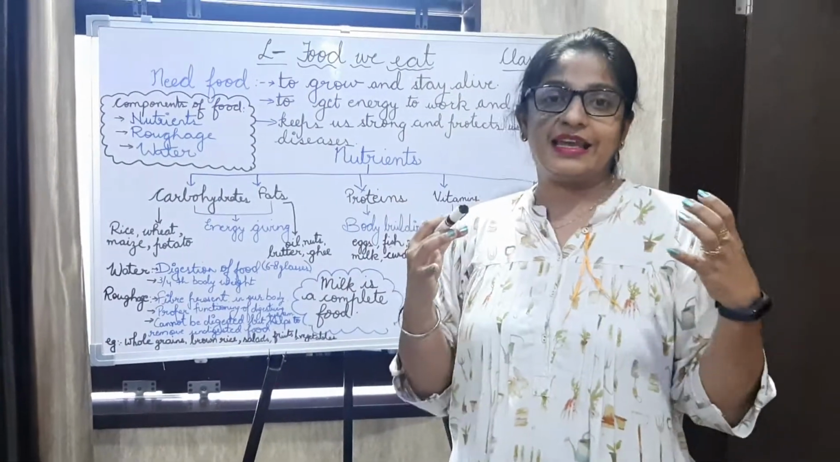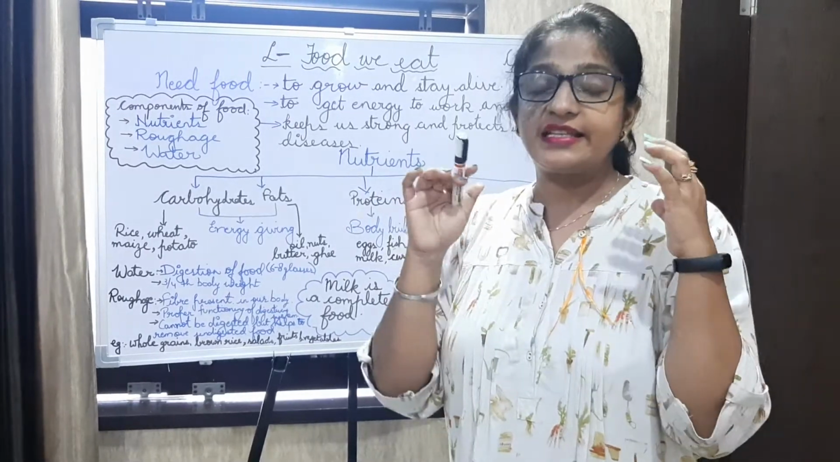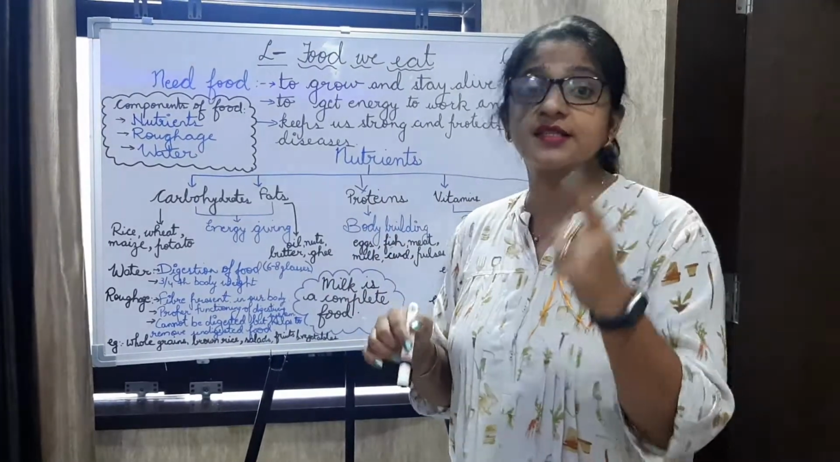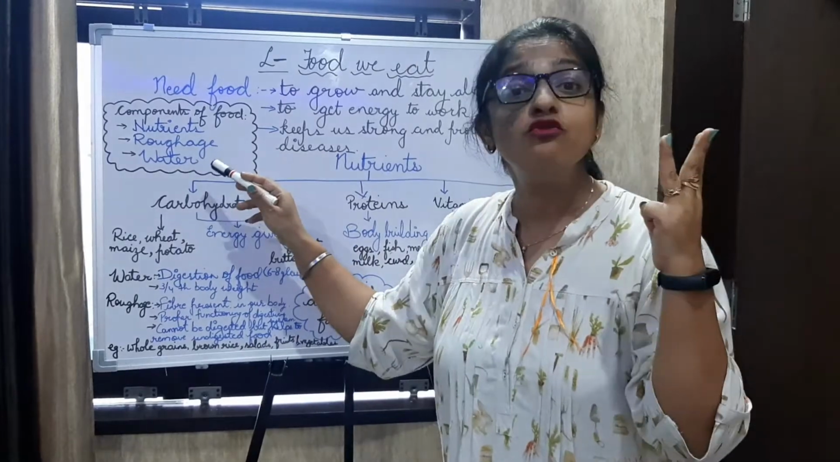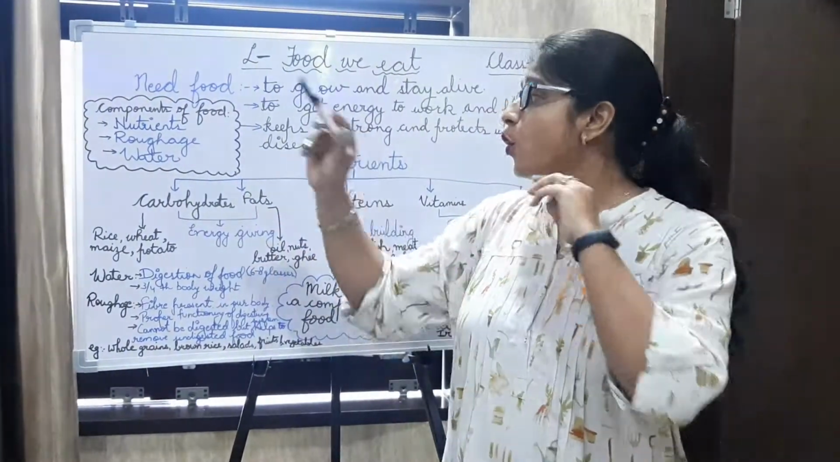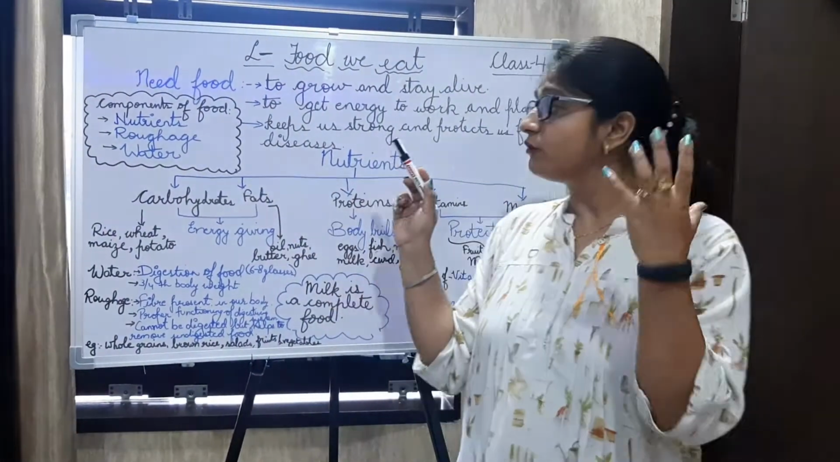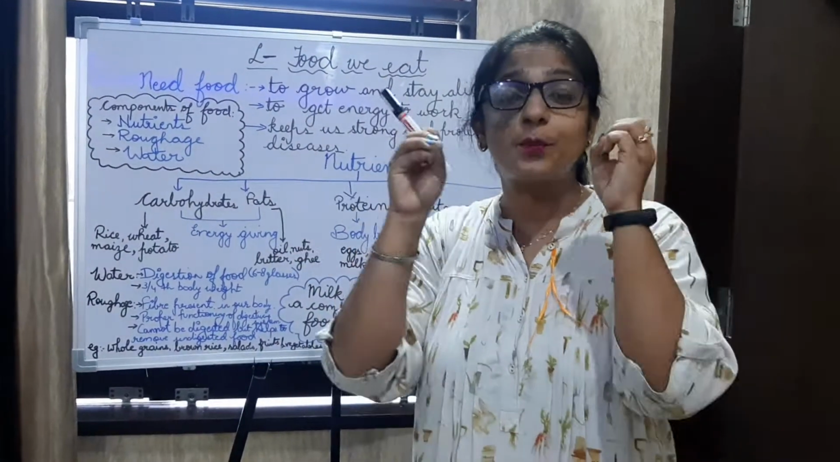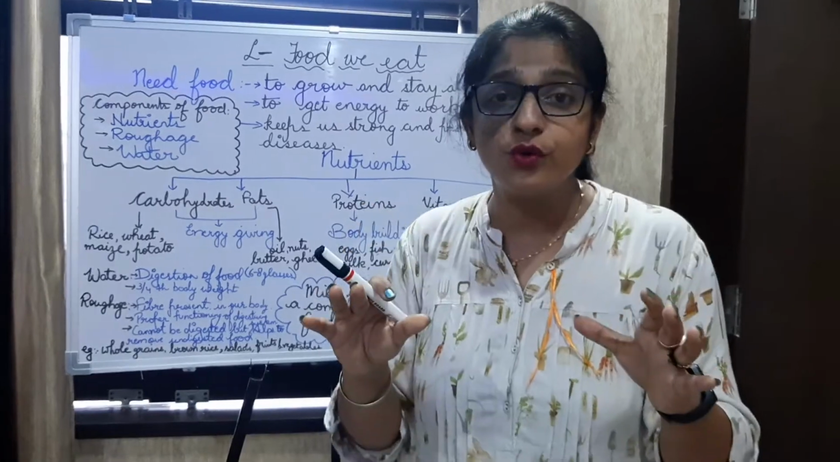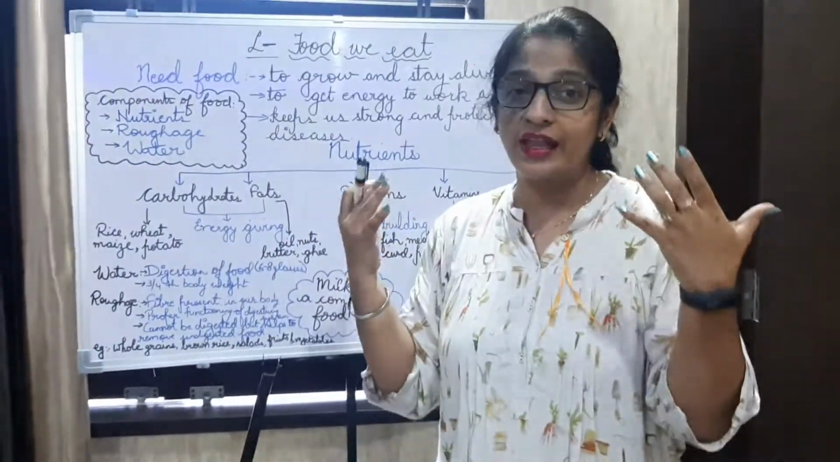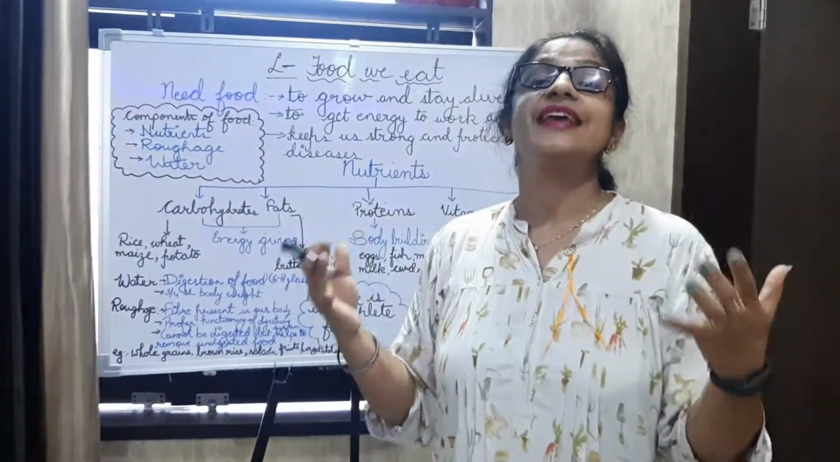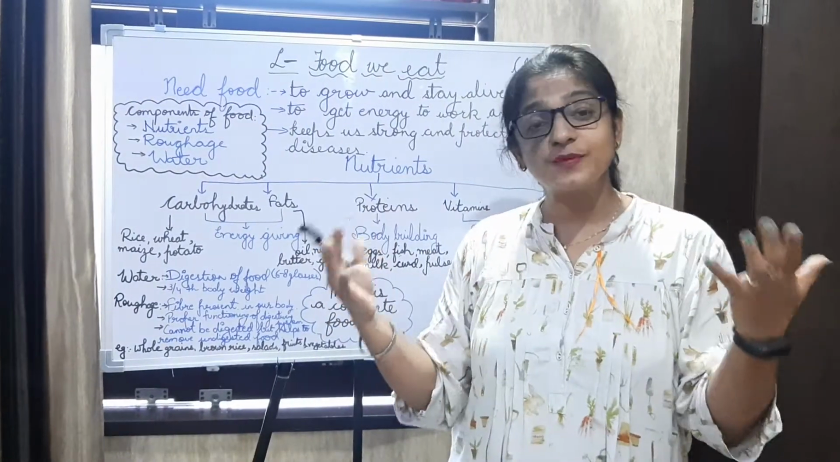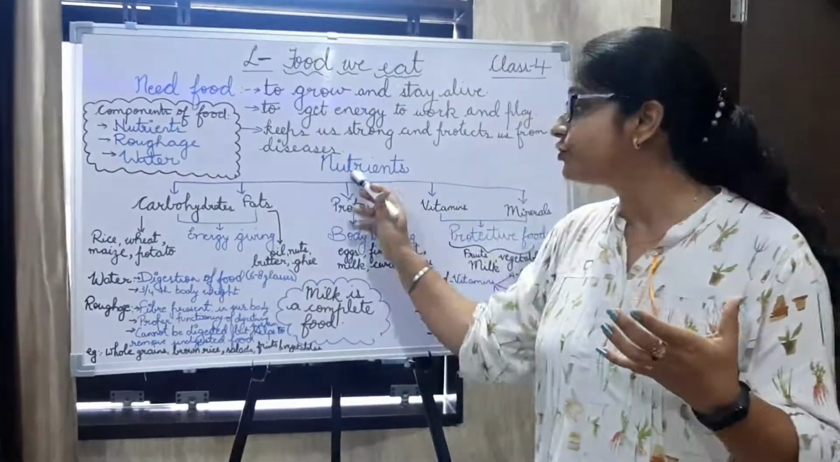जो आप खाना खाते हैं, the food which you eat, it consists of nutrients, roughage and water. Okay? Now, what are nutrients? Nutrients are the materials which are present in the food that help us to grow and to stay healthy. Those materials are called nutrients.